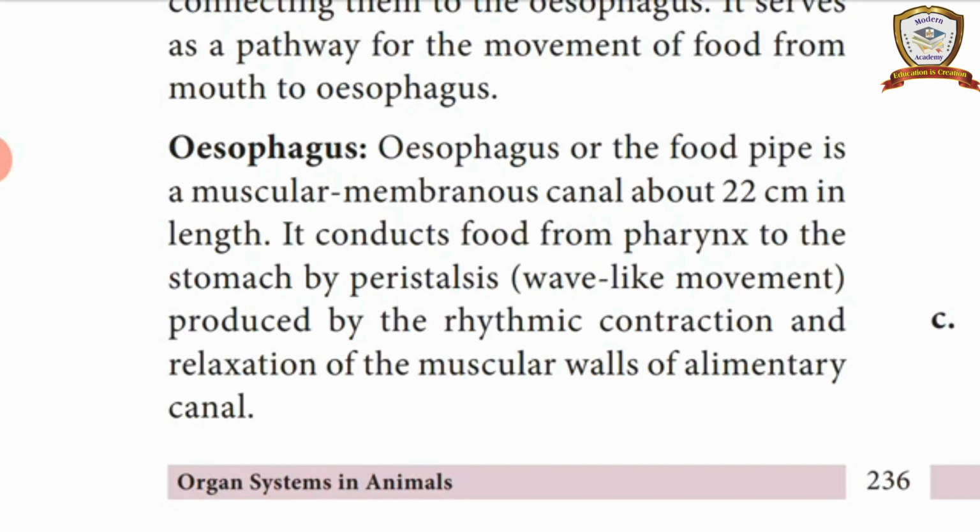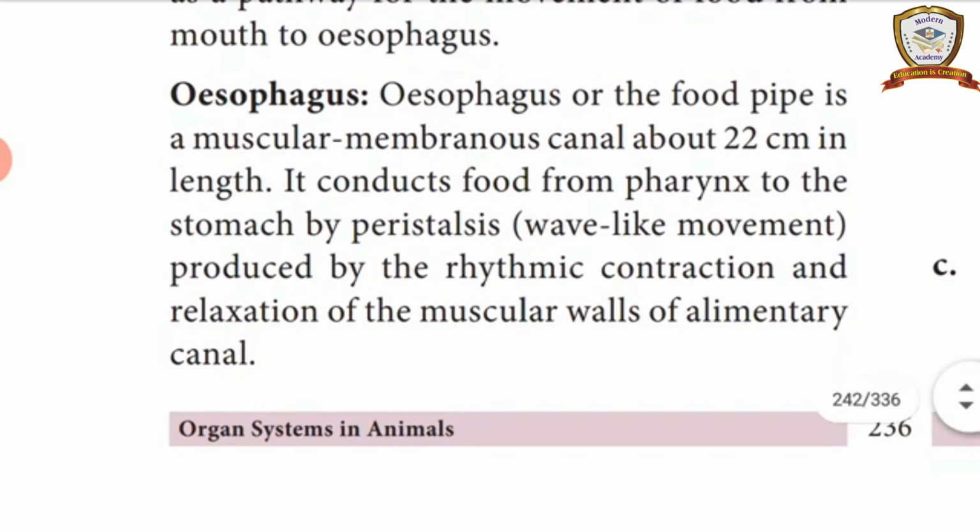Peristalsis. What is the movement name? Peristalsis movement. It is a wave-like movement. Okay, I'll ask you one question.